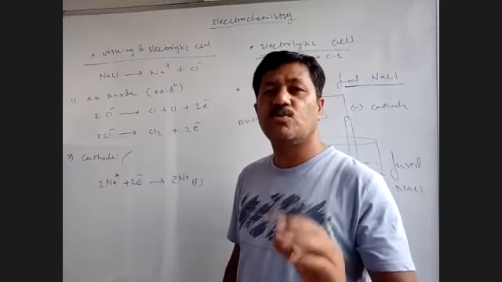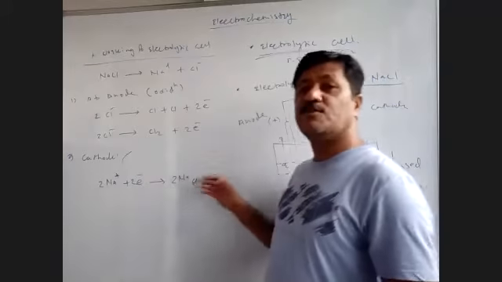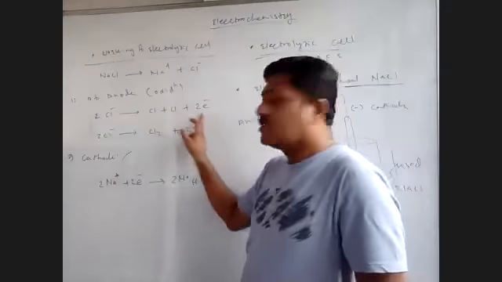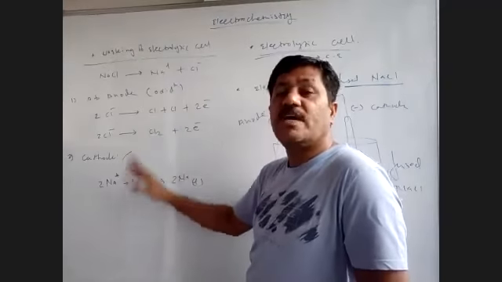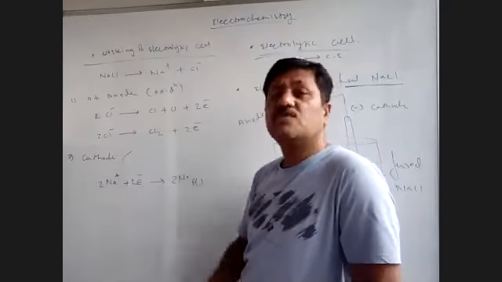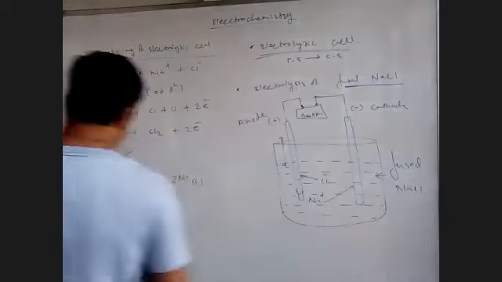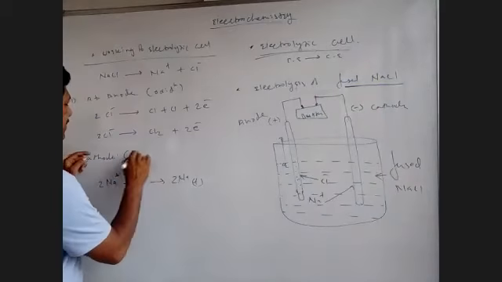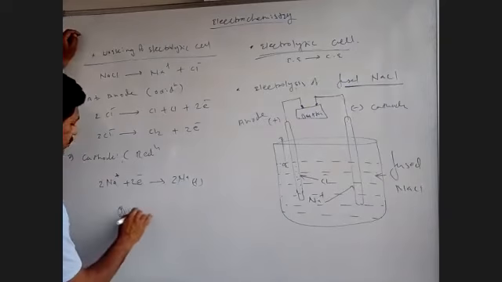Any of those species is going to lose the electron, another species has to gain the electrons. Particularly in this fused NaCl, chlorine loses the electron and sodium gains the electron. So this process is oxidation, this process must be reduction. What is the overall reaction? Overall reaction क्या होता है? Overall reaction. So this is the half reaction which is called as a reduction. This is the reduction. So overall reaction, तीसरी बात आती है, what is the overall reaction?